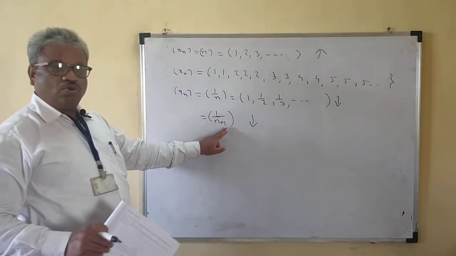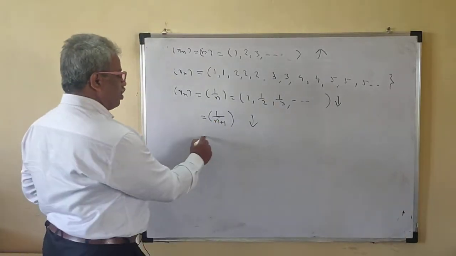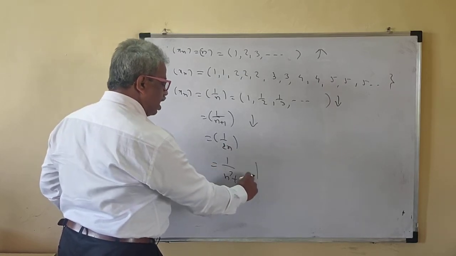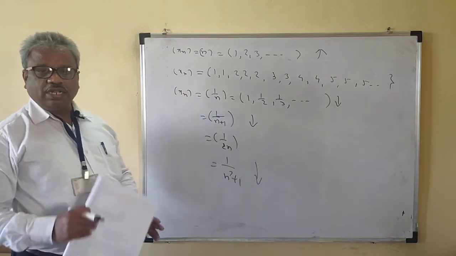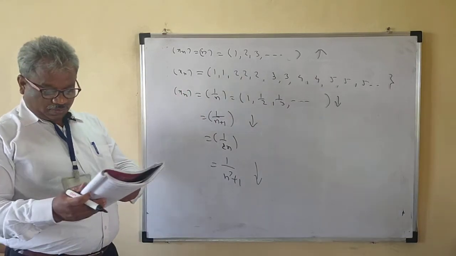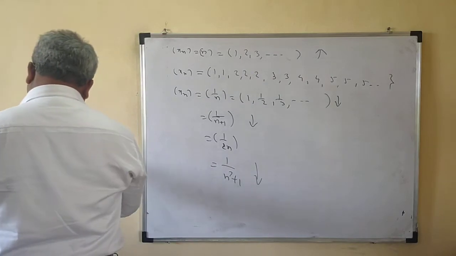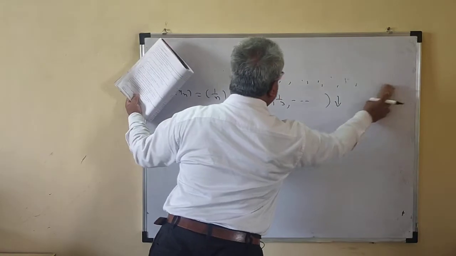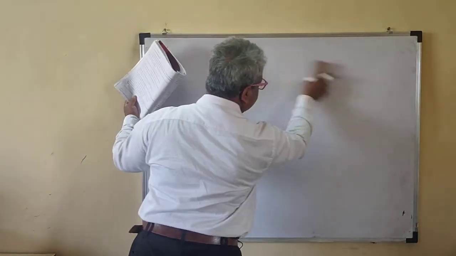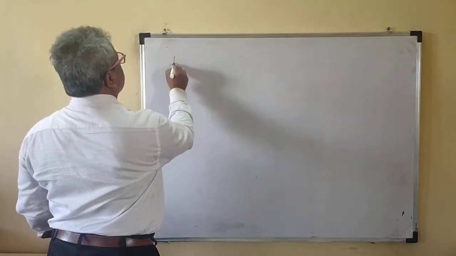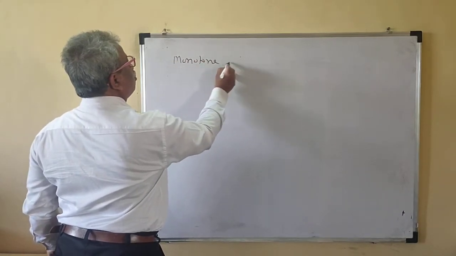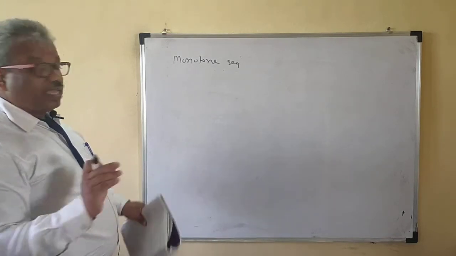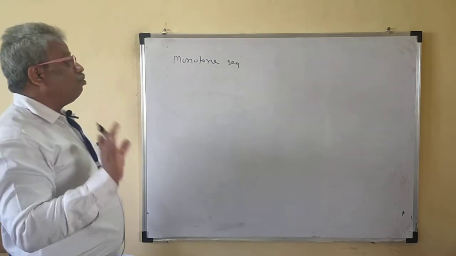Even n plus 2, n plus 3, n plus 6, 1 upon twice n, or 1 upon n square plus 1, they are all decreasing sequences. So, monotone sequence. If a sequence is increasing or decreasing, it is a monotone sequence. Monotone sequence means a sequence which is either increasing or decreasing.